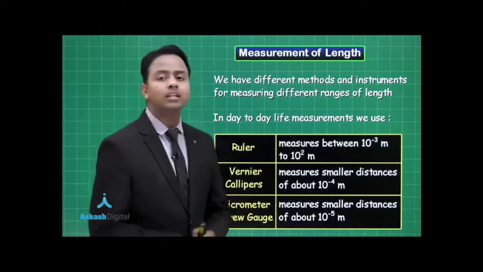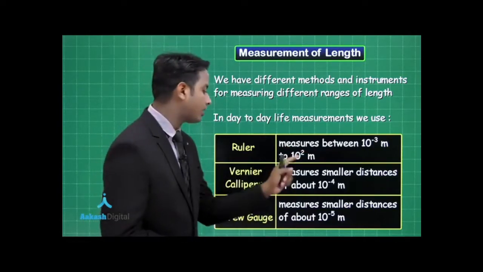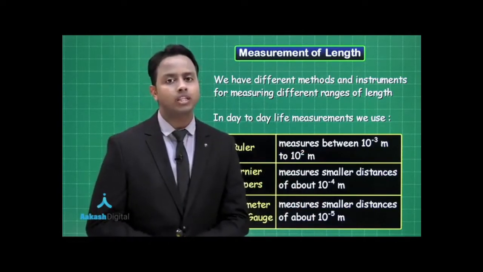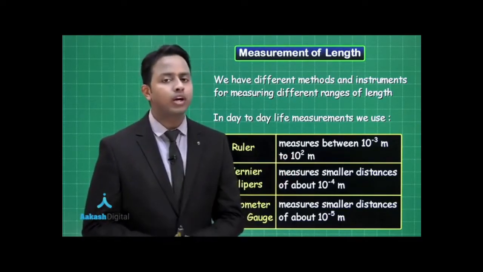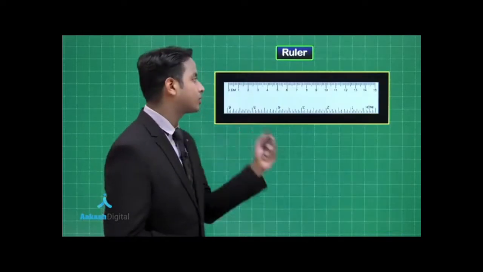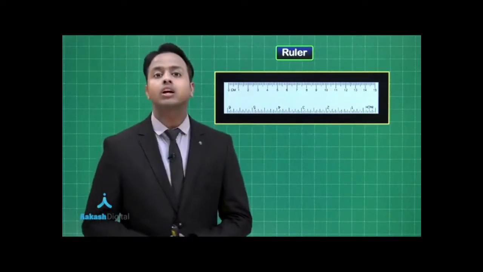So here 3 devices are being taken with us. The maximum length that we can measure is 10 to the power 2 meter and the minimum that we can see is 10 to the power minus 5. So we are working in this range of lengths and we are going to find out how we are going to measure it. So let's proceed, and the first thing is a ruler.